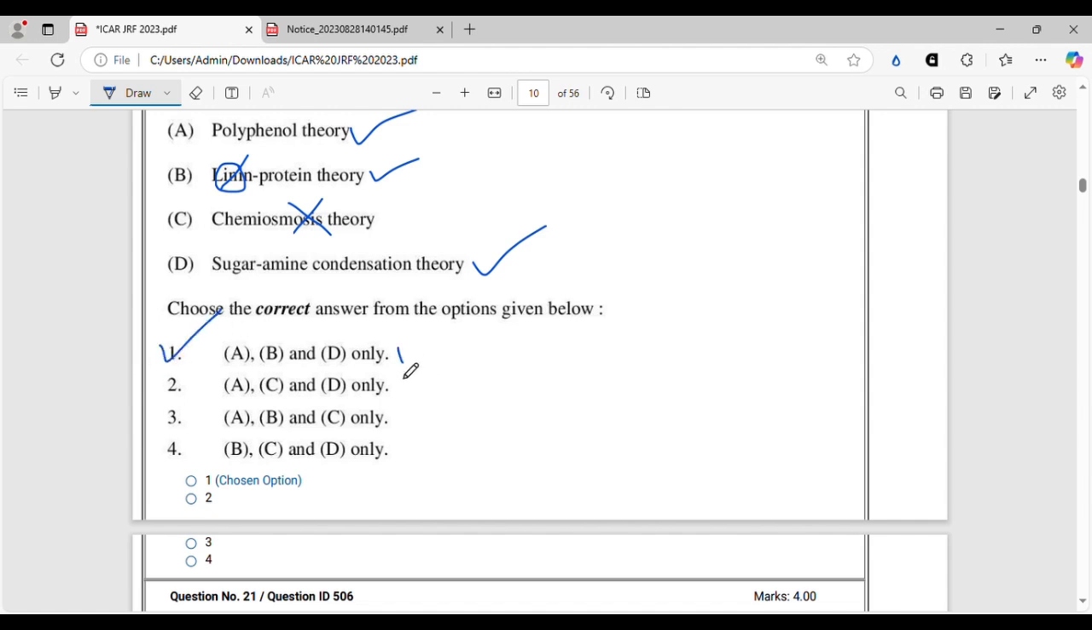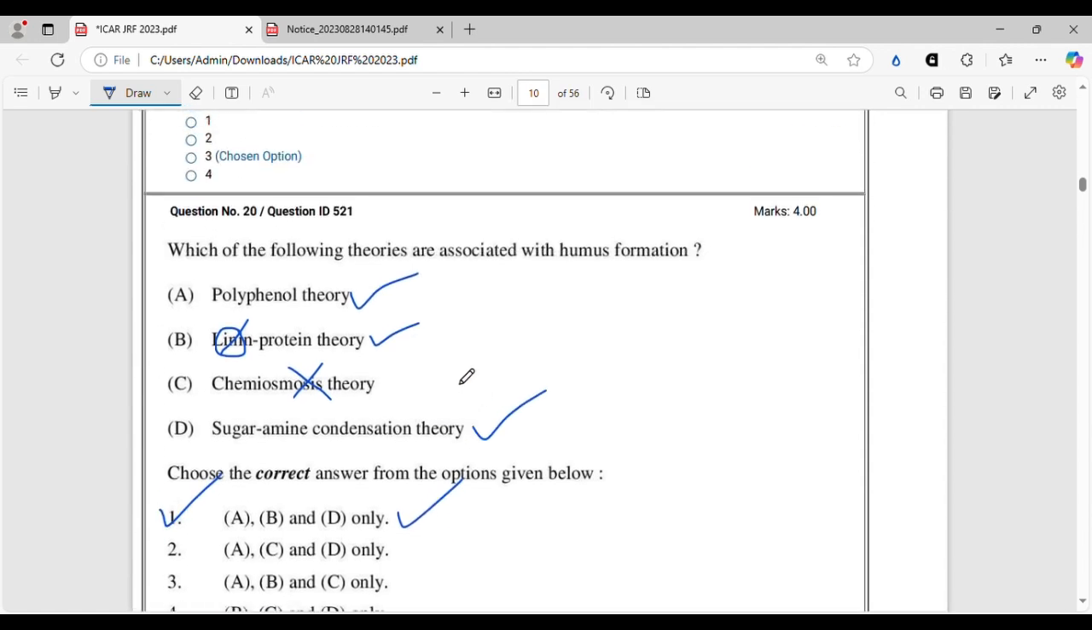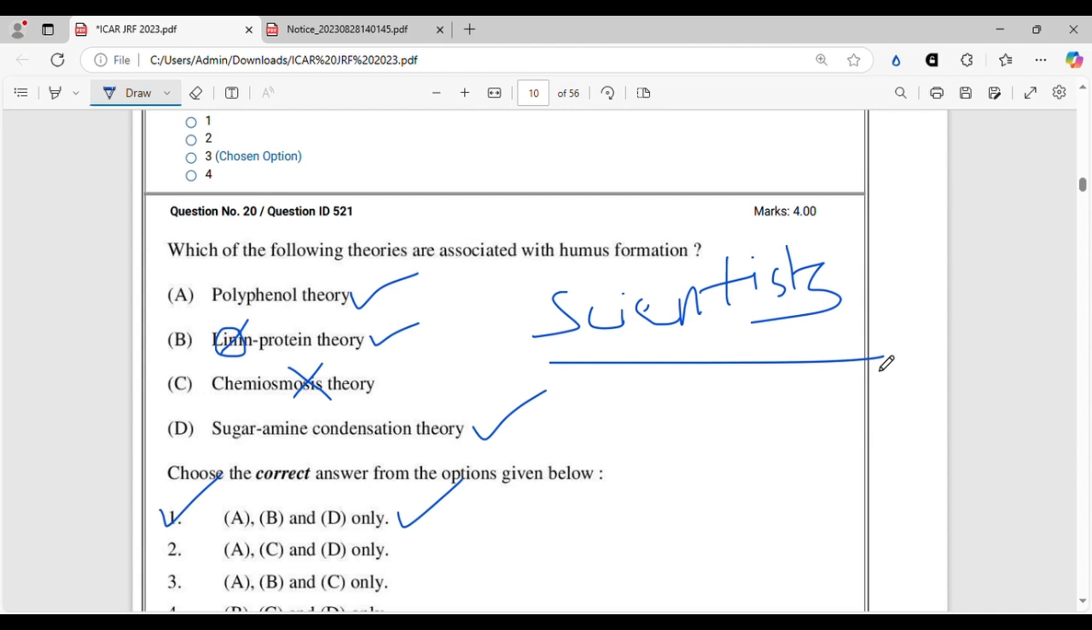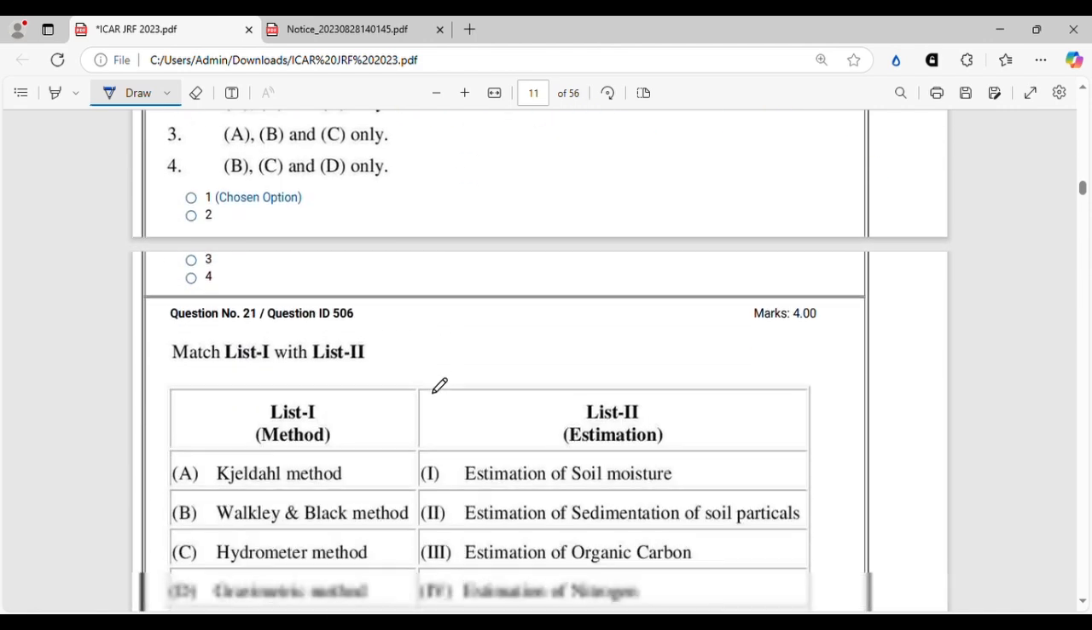Option 1. Here, what else you can read is the name of the scientists who gave this theory. Studying the theory in depth is not required or necessary as per the syllabus of JRF, and I would not suggest you to do that. For this portion, for different types of questions in the upcoming examination, you can study the name of the scientists who gave which theory. You can study like Stevenson, Kononova, Waksman, who propounded which one. You can study that. All right, let's move on.